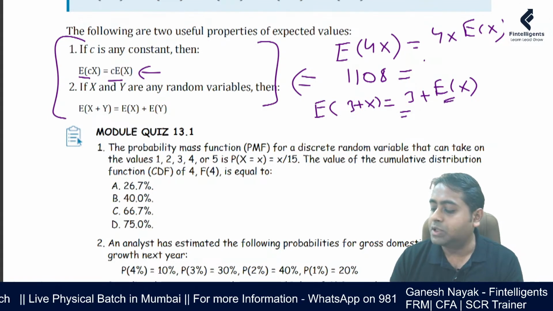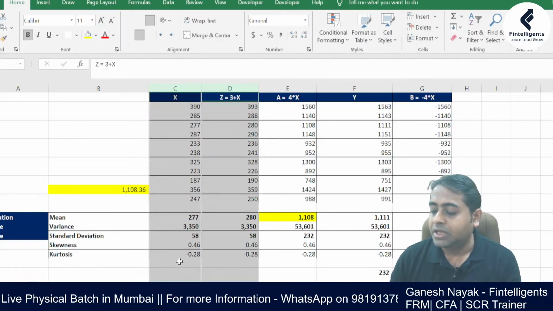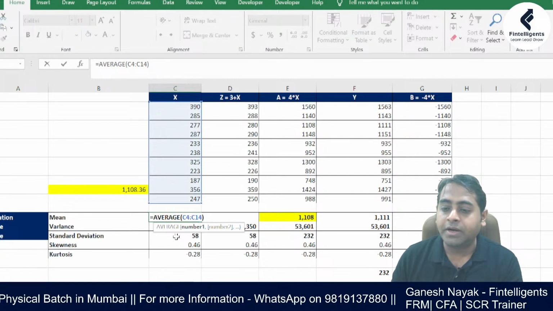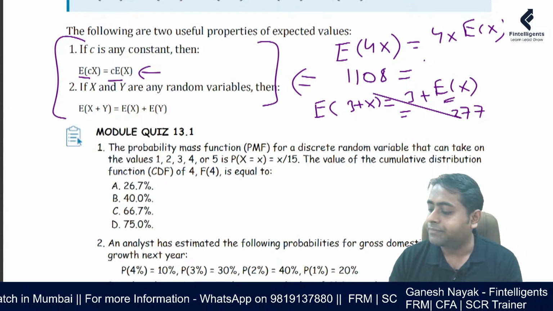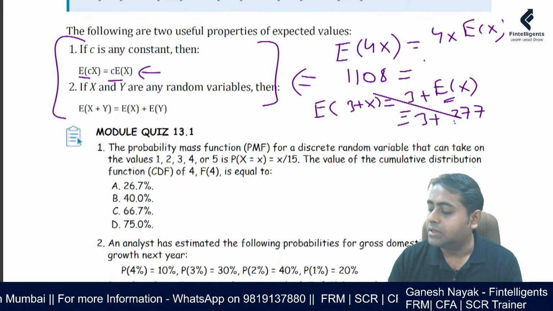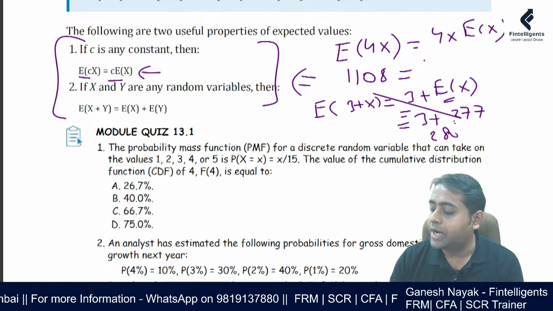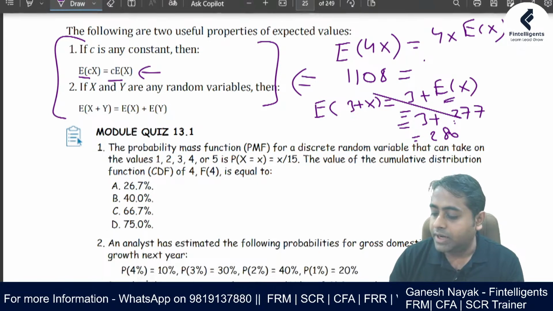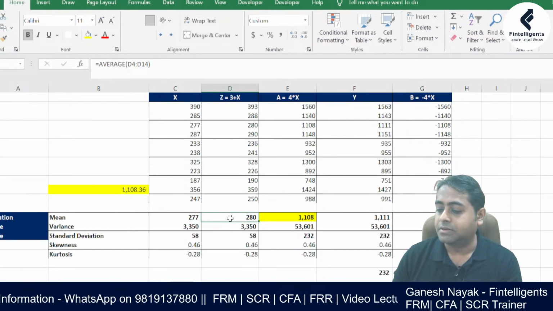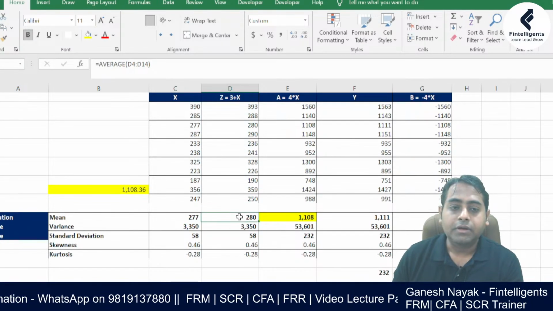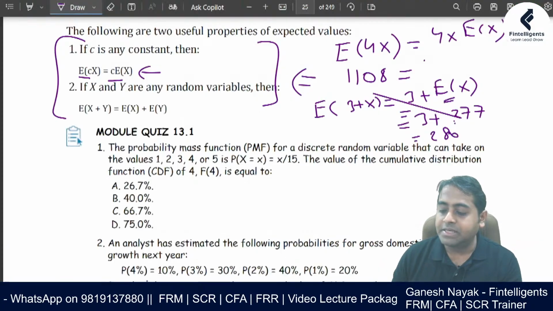So what is my expectation of x? If I go to this Excel sheet, that is 277 I have calculated. So what I can do is 277 plus 3. So the answer should be around 280. When I go and calculate, it is 280 only. You can check this. Right, so I hope everybody is in sync.